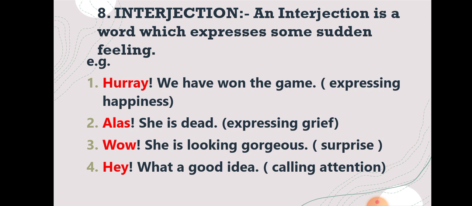So hey is the interjection. So we have learned, students, that an interjection is a word which expresses some sudden and strong feelings. With the help of examples we have learned that hooray, alas, wow, hey are interjections.